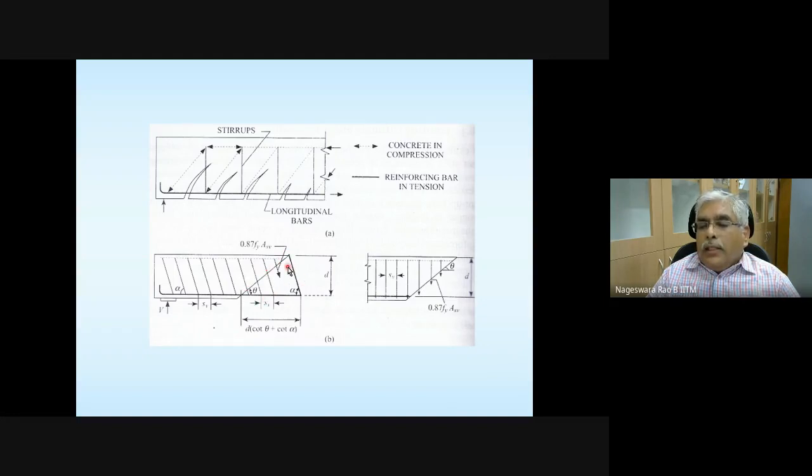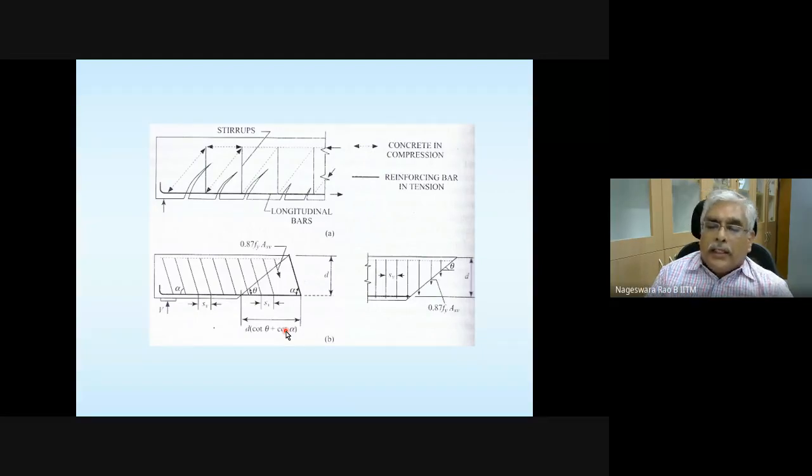Okay, so what is this distance? From this triangle, if this angle is theta, if this angle is alpha, and the effective depth is d, this distance is going to be d (cot theta plus cot alpha). Over that distance, how many stirrups are there?